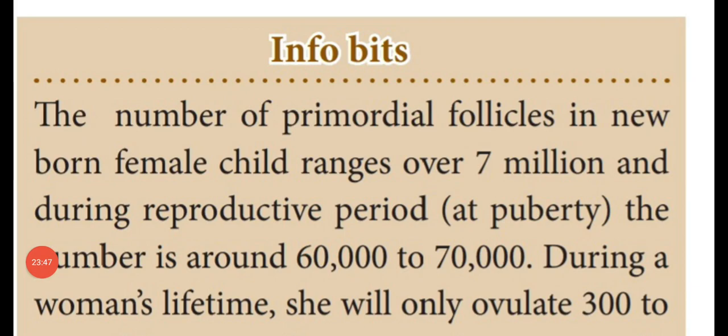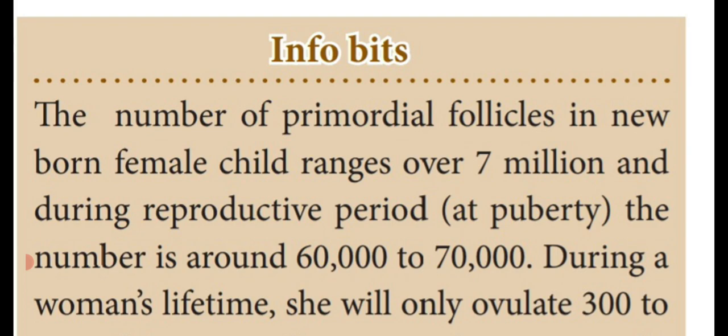Dear students, see the paragraph, some points are also given here. This is a 1 mark question. The number of primordial follicles or primary follicles in a newborn female child ranges over 7 million.